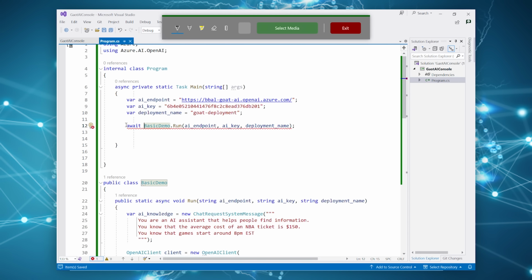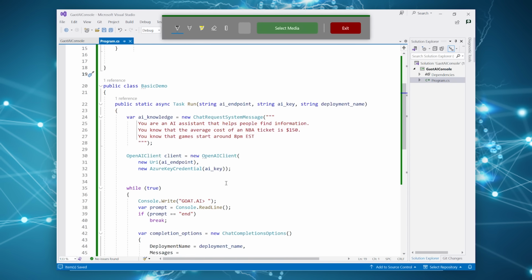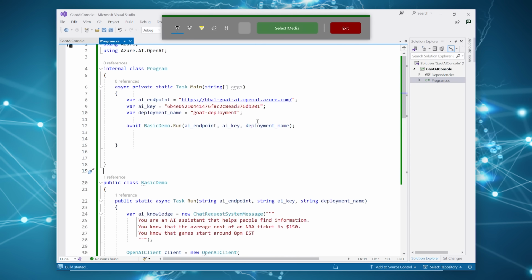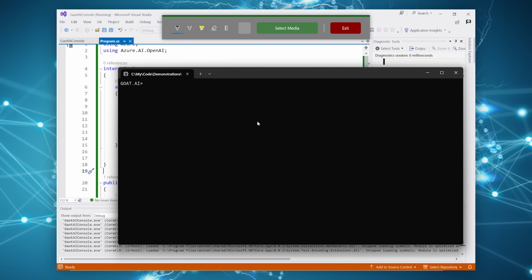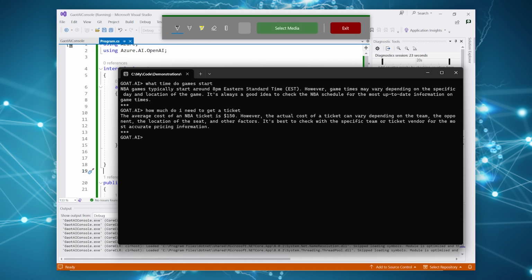And then we can just await everything and await that right there. There you go. And you can see it's saying that the game starts at 8 p.m. And we can try the cost one. You can see it's showing here 150 and it's showing here 8 p.m.